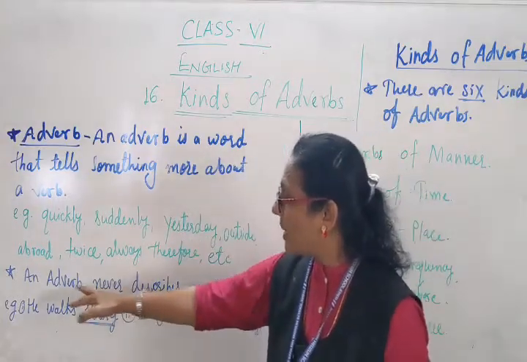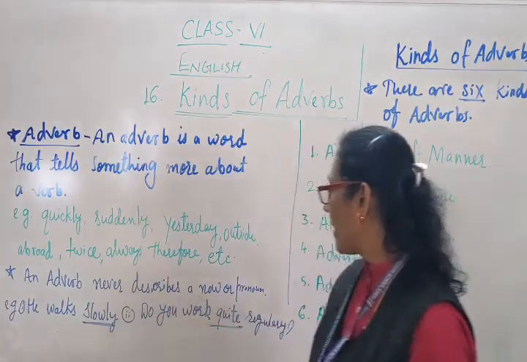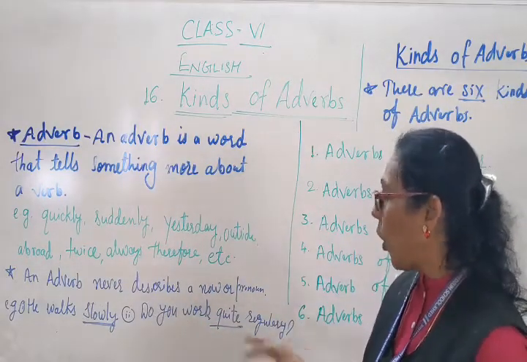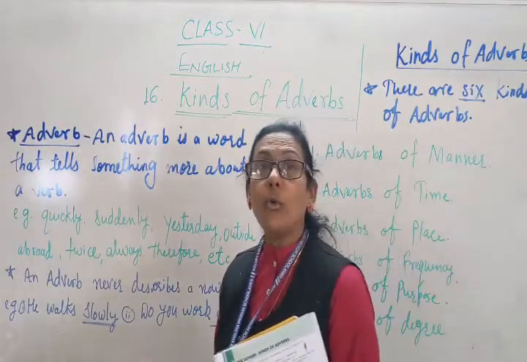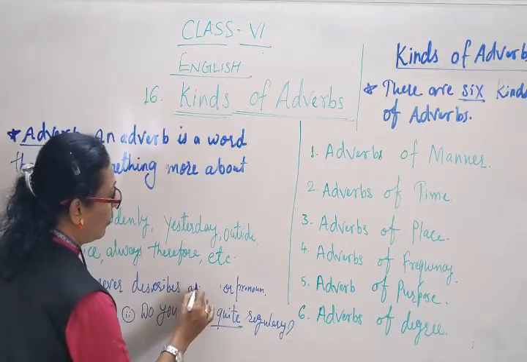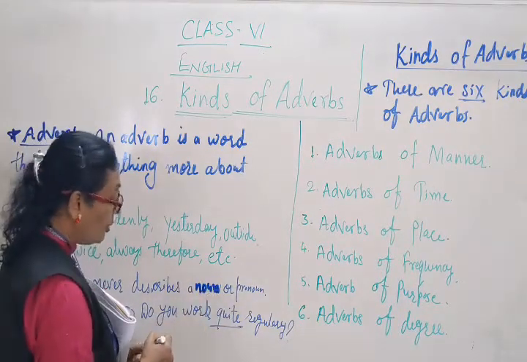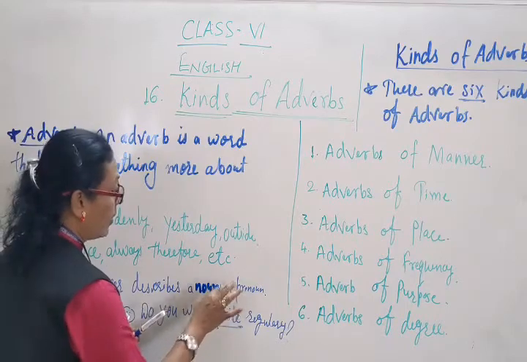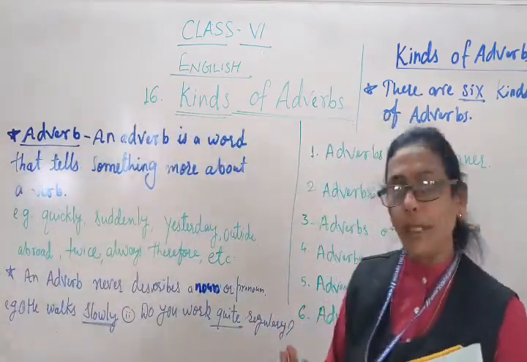And an adverb never describes a noun or a pronoun. It describes only a verb.